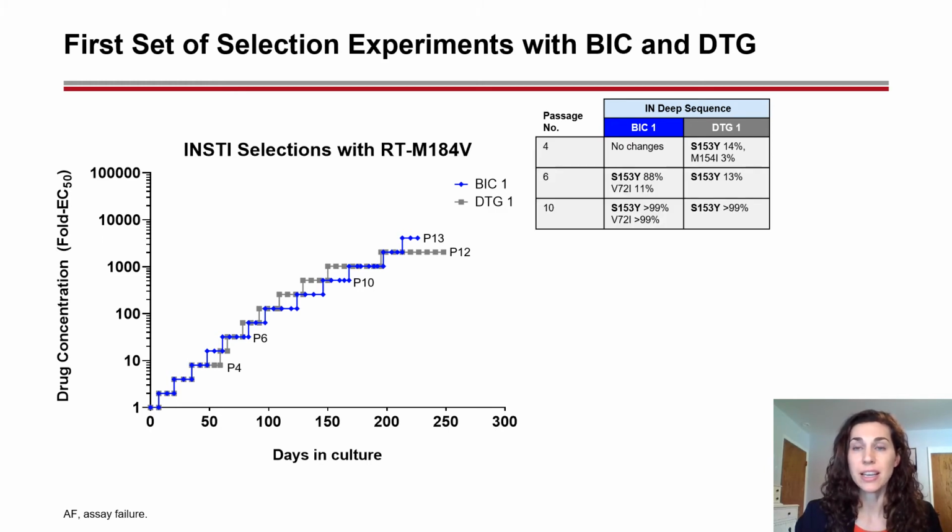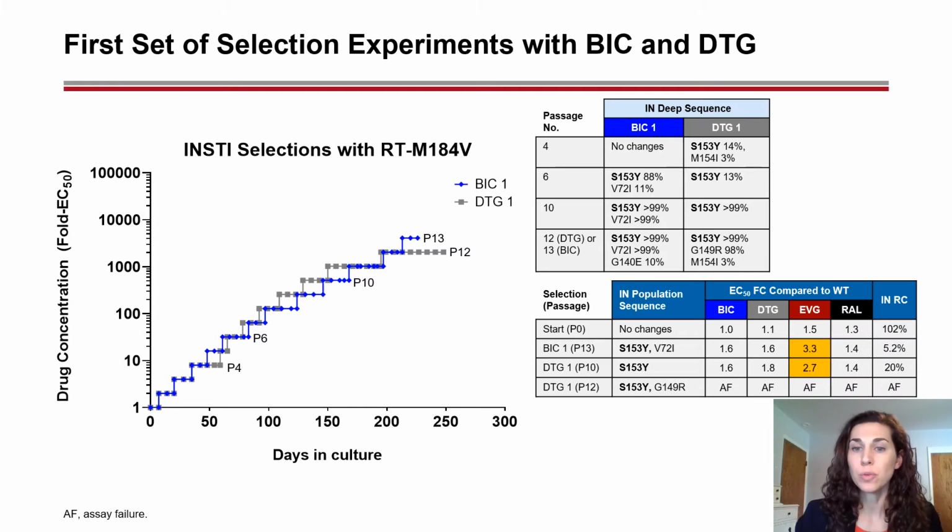By passage 6, S153Y had also emerged in the BIC selection, along with V72I, another polymorphic substitution. And by passage 10, most of these changes had become the major variant in the culture. By the final passage, BIC had also acquired G140E, and DTG had G149R.